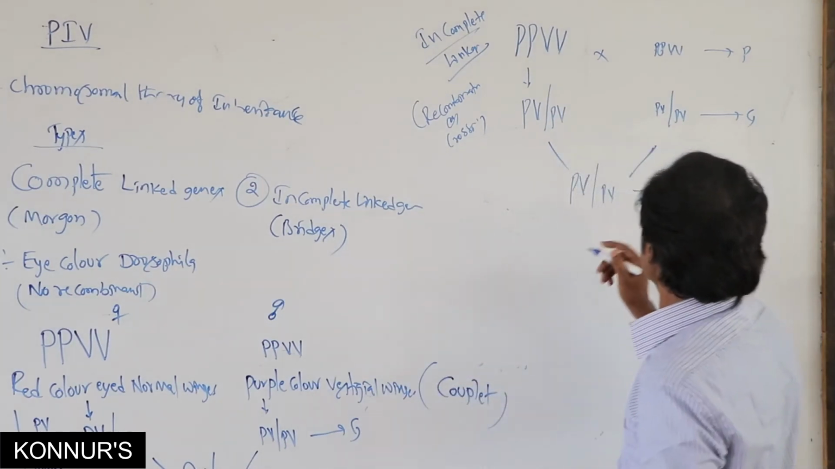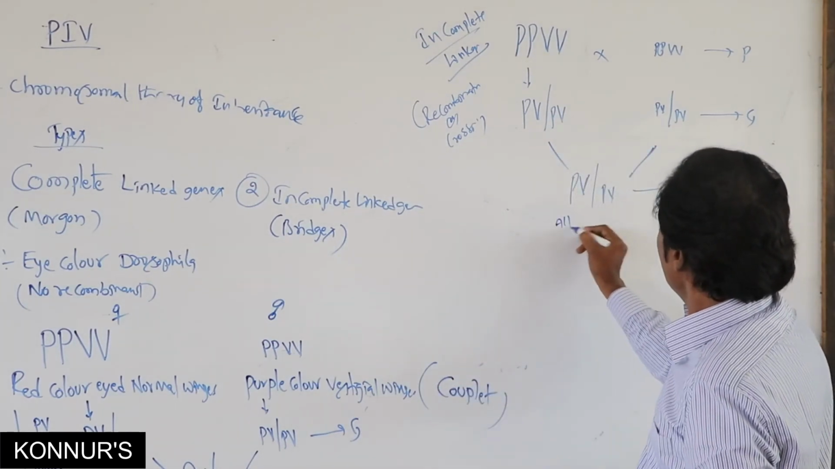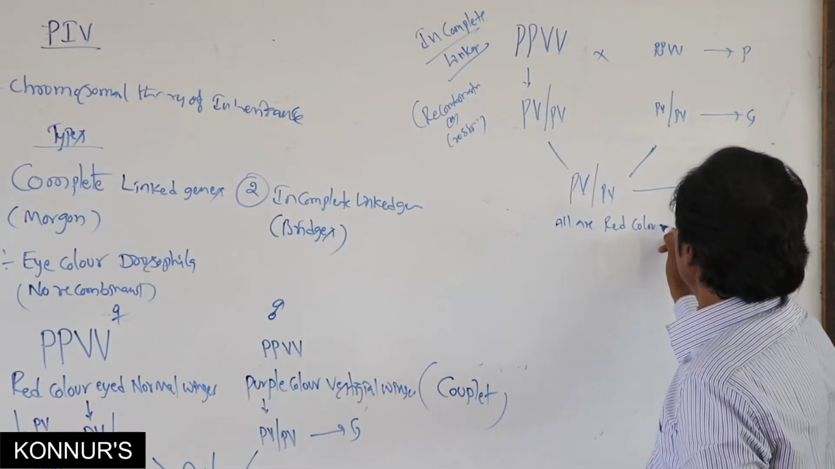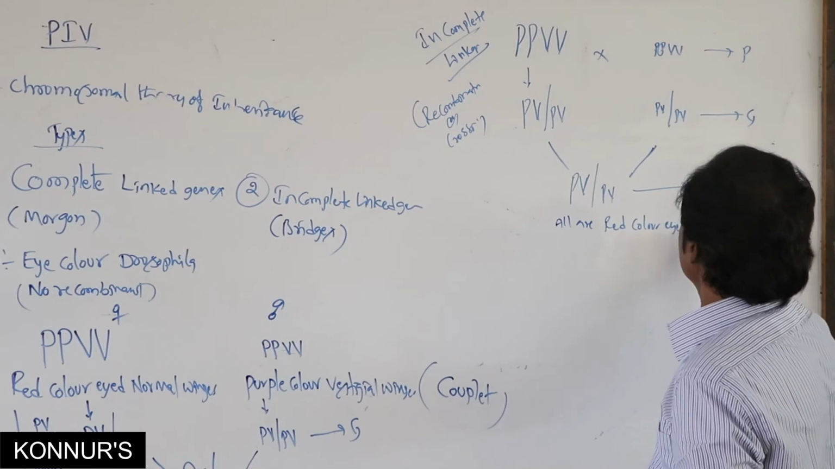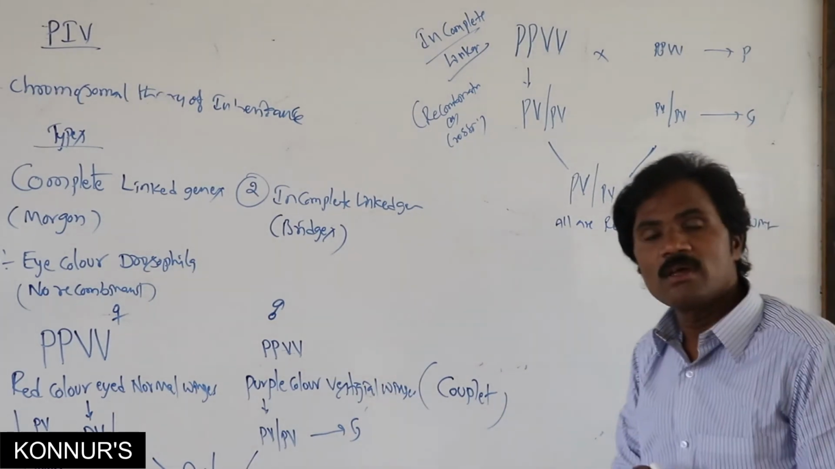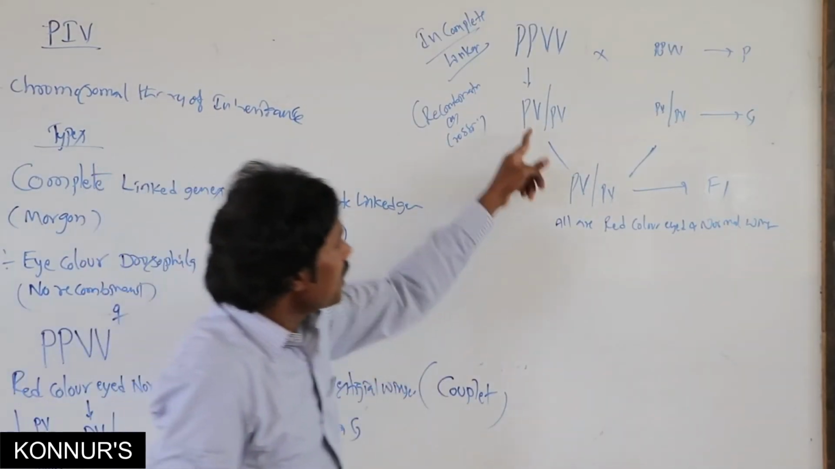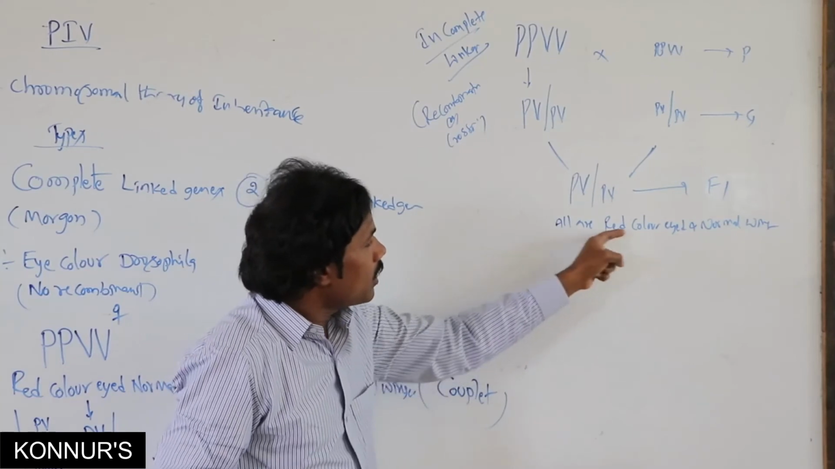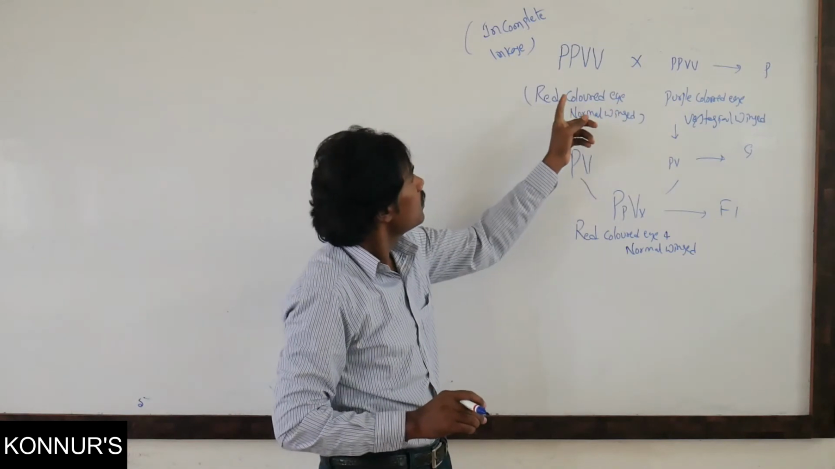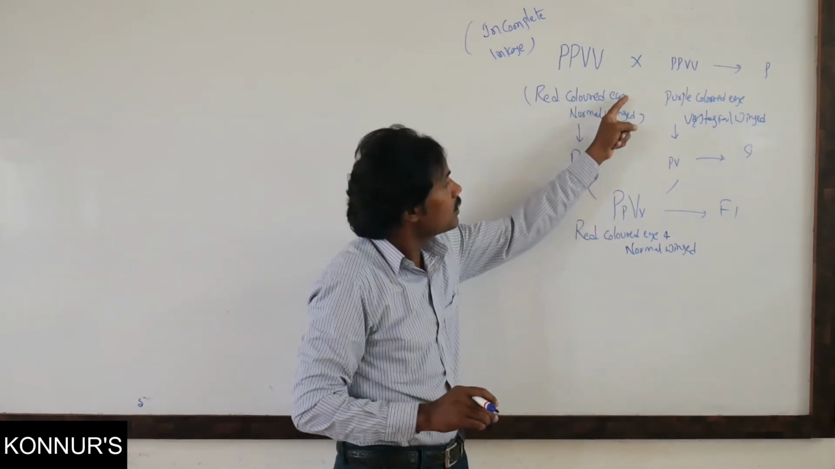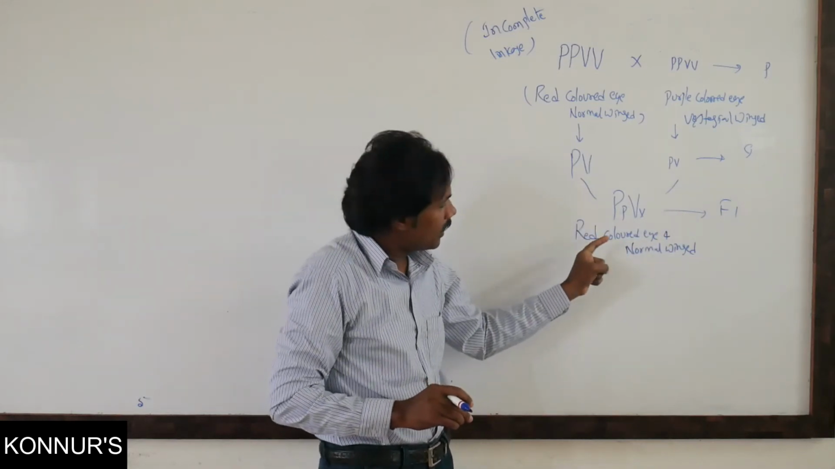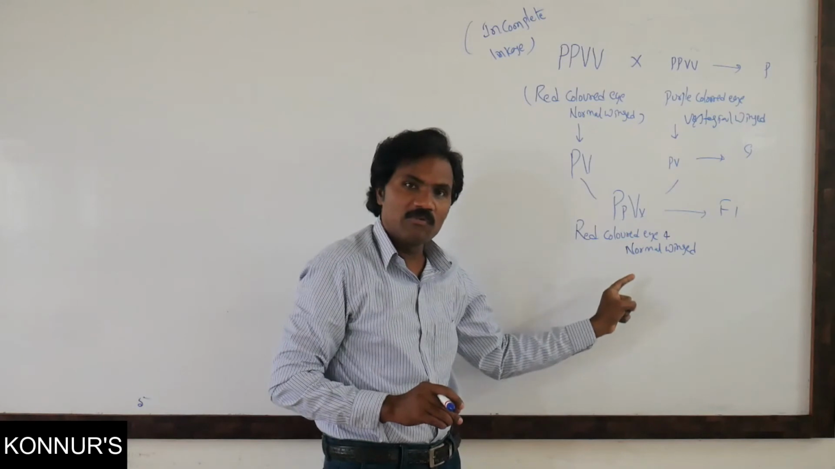Here in this F1, all are red color eyed and normal winged. It is present. In F1 progeny, all are red color eyed and normal winged. In incomplete linkage, the red color eye normal winged parent gives F1 hybrid, and all are red color eyed as well as normal winged.